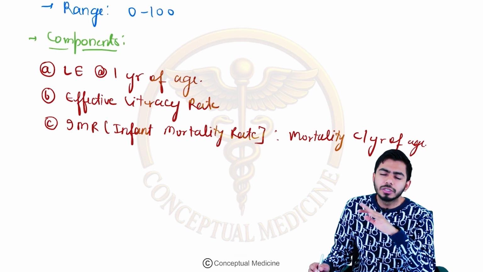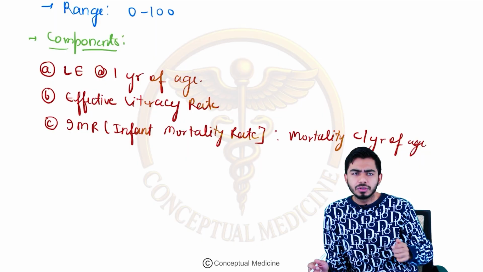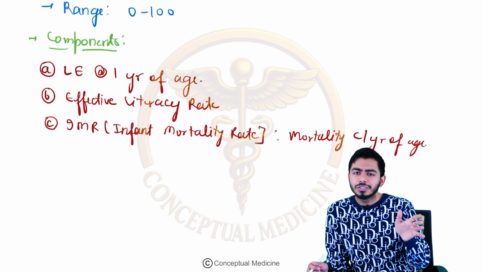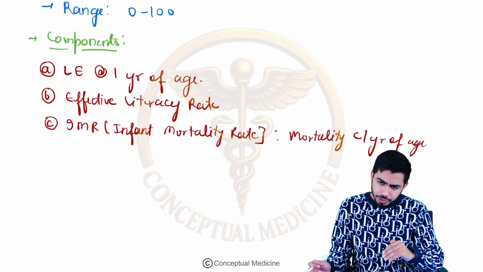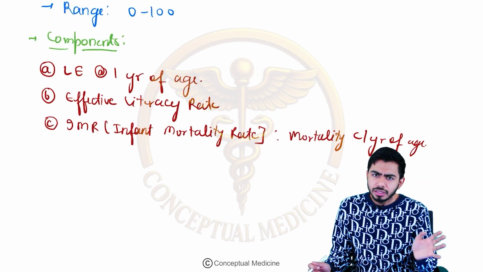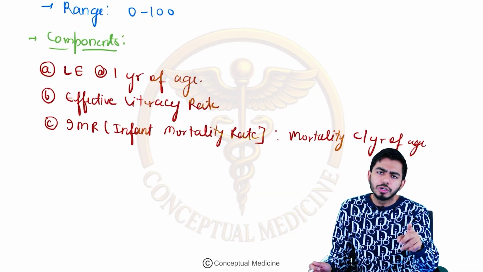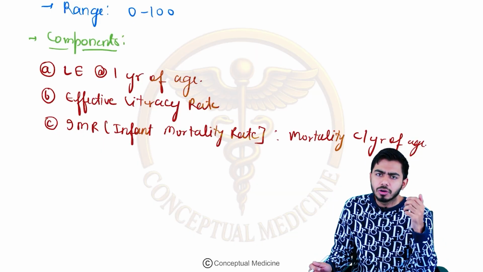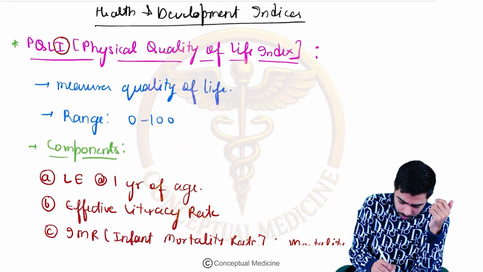These components are very, very important, because generally the question comes: which of the following is not a component of PQLI? Which of the following is seen in PQLI? These kinds of three components will be repeating again and again here and there. Generally they will try to confuse you between the Physical Quality of Life Index and the next one, which I'm going to talk about, the Human Development Index. So this was the first one.